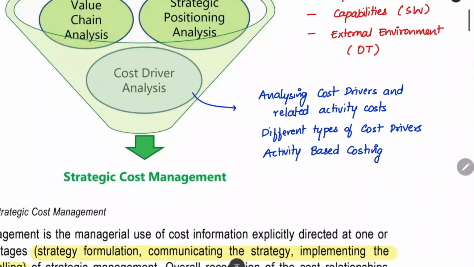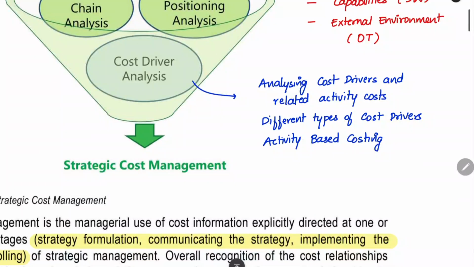Next thing is cost driver analysis. We will analyze the different cost drivers and the related activity cost, for example inspection cost, delivery cost, like that. In this, we will use activity-based costing. We will allocate the overhead cost based on the activities and the cost driver used. Next, we have different types of cost drivers: structural cost driver, executional cost driver, and operational cost driver. That and all we saw.